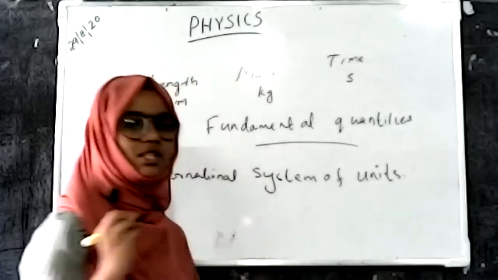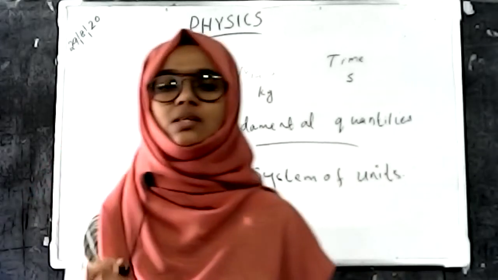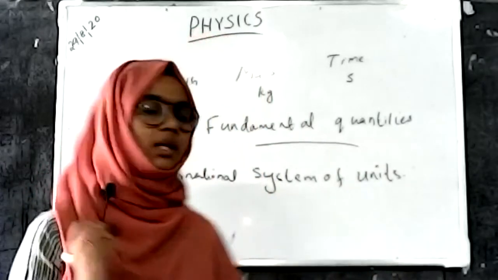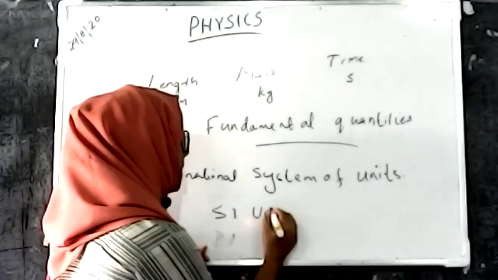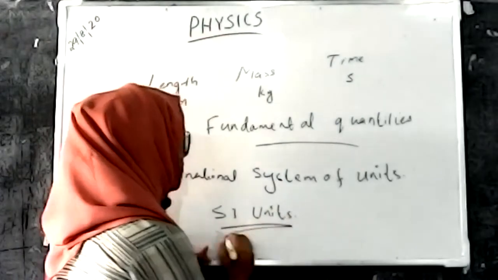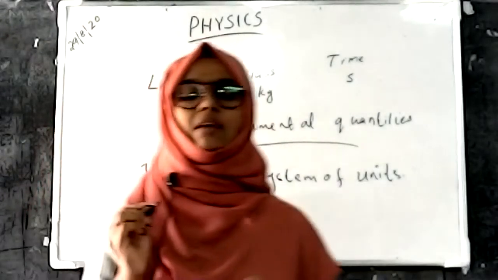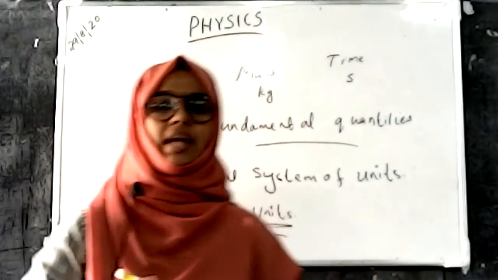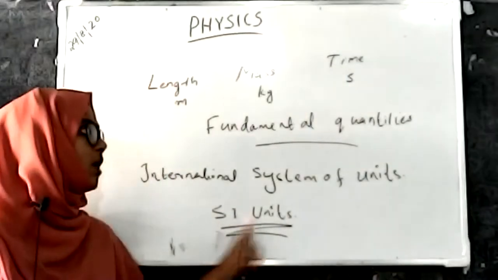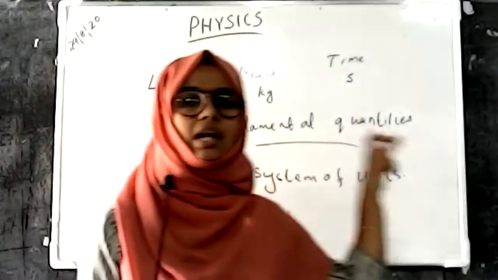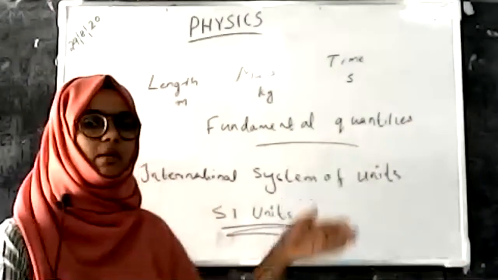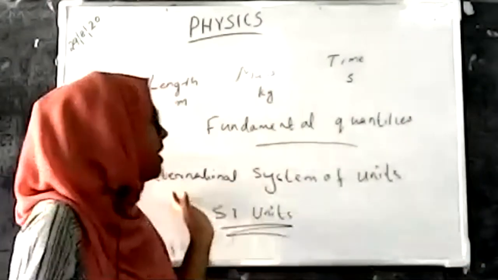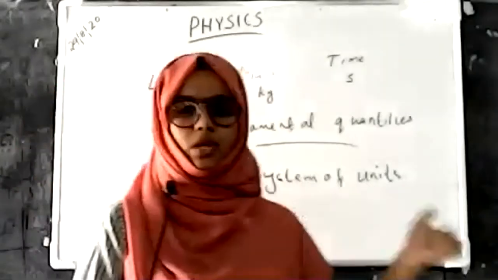And this international system of units is known in short as SI units. That is, we are seeing in the table SI units. That is, the fundamental quantities have a unit, and all of those fundamental units are included in the international system of units.